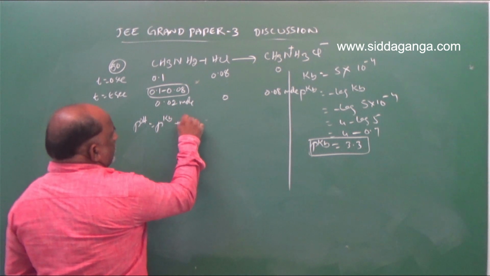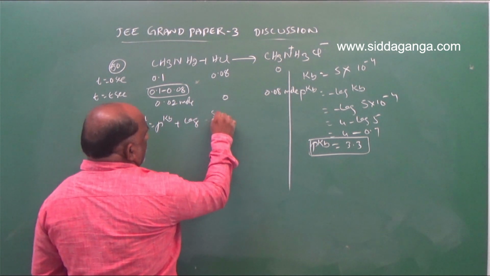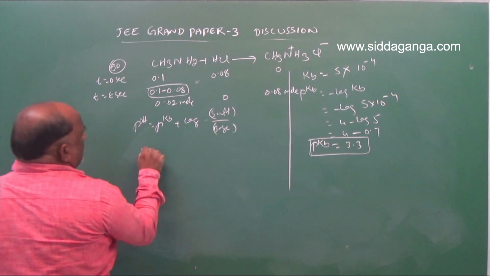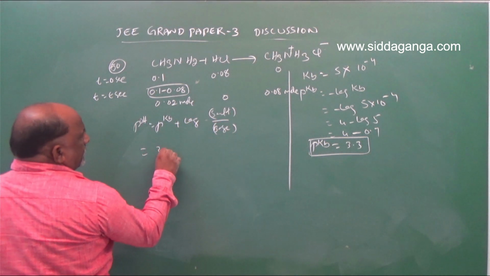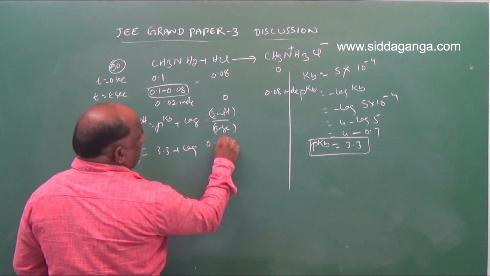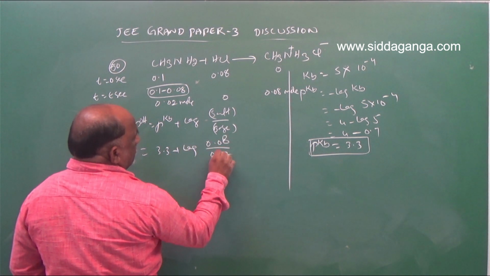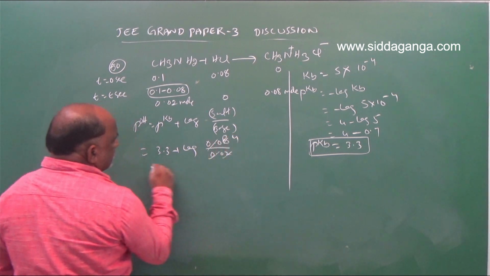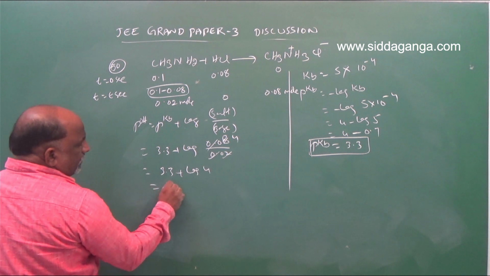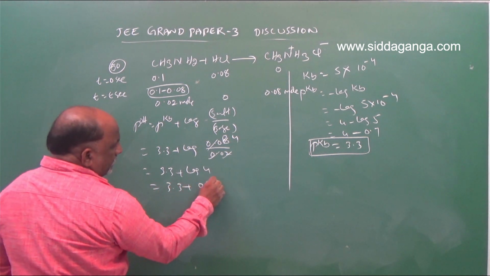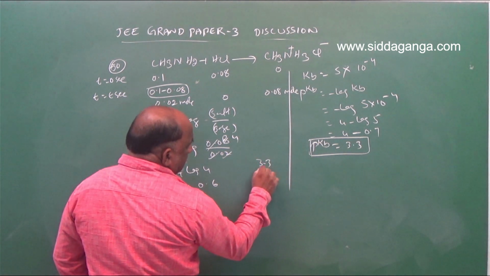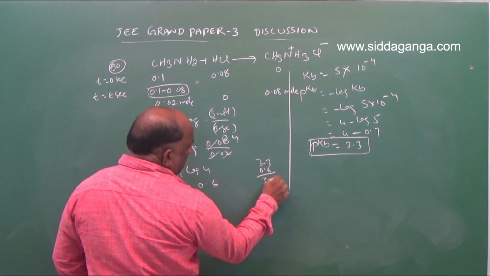We know one formula, that is pOH is equal to pKb plus log salt divided by base. pKb we know is 3.3, plus log of salt: 0.08 divided by 0.02. The decimal points get cancelled, and 2 fours are 8, so 8 by 2 is 4. So 3.3 plus log 4, that is 3.3 plus 0.6, which is equal to 3.9.